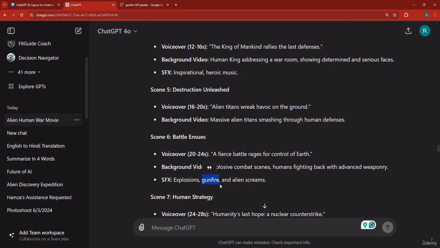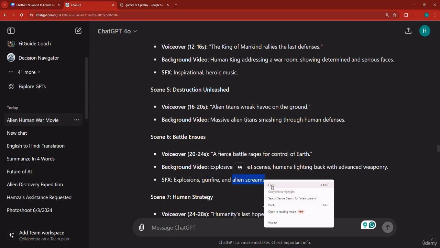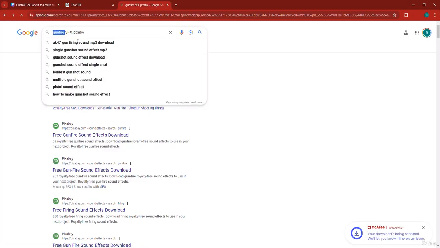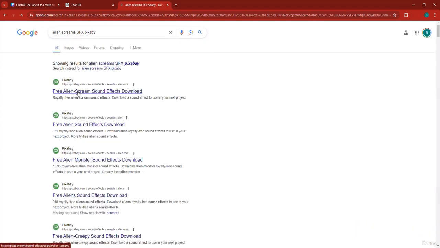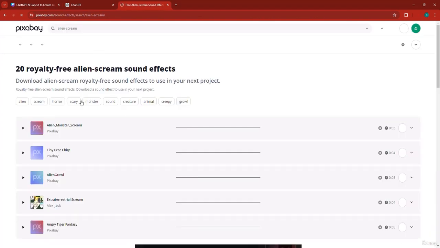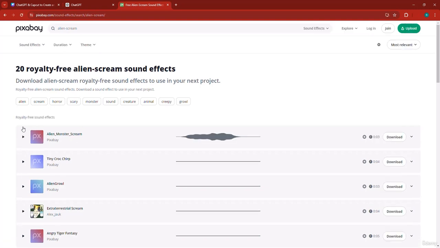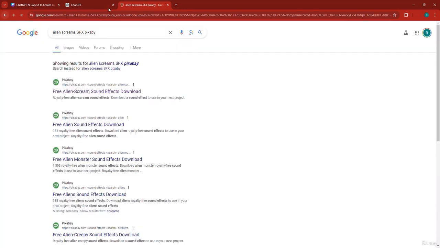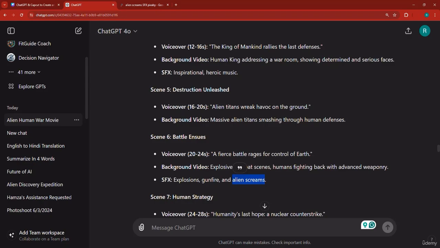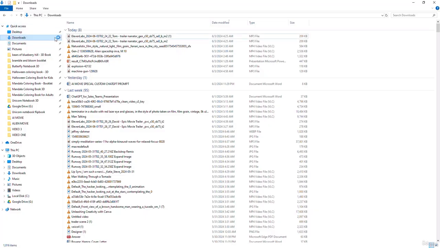And let's go for alien screams. I'm not sure if we're going to find some alien screams, but let's just try to find something creepy. Free alien scream, sound effect, download. All right, we have this one, alien monster scream. Yeah, that's definitely the one. There is no need for us to listen to it twice. It was horrifying. But we have 3 sound effects again.